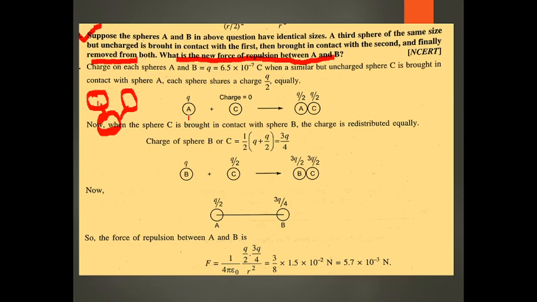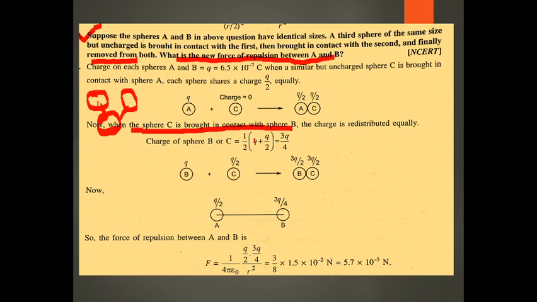So Q1 has a charge 6.5 into 10 raised to minus 7 coulomb. When uncharged C is touched with it, the charge becomes half. A acquires half the charge and C also acquires half the charge. They are separated and removed. When C is brought in contact with B, C already has a charge equal to Q by 2 and B has a charge Q. Then the charge is redistributed equally.